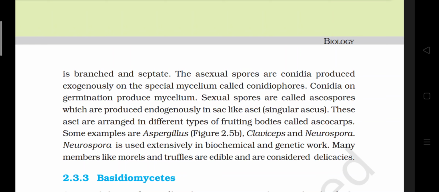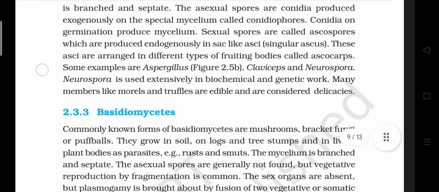Some examples are Aspergillus, Claviceps and Neurospora. Neurospora is used extensively in biochemical and genetic work. Many members like morels and truffles are edible and are considered delicacies.